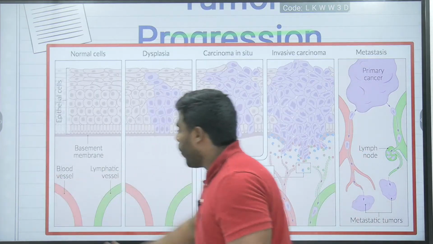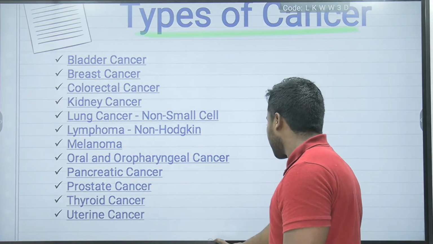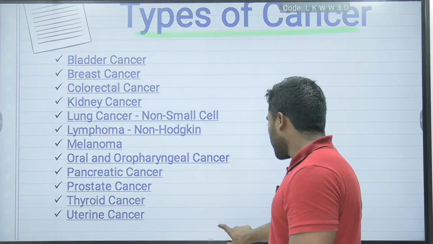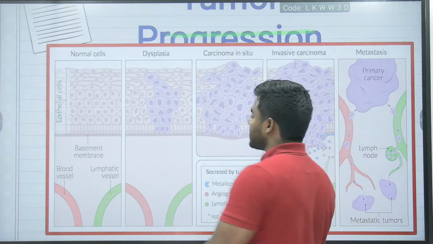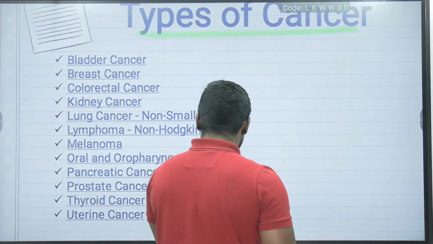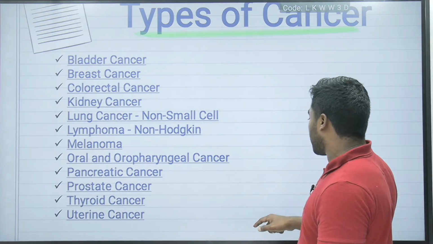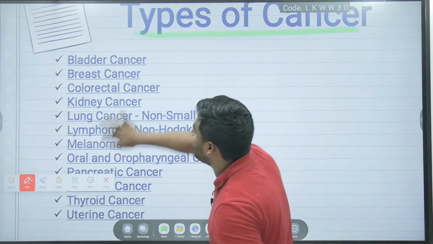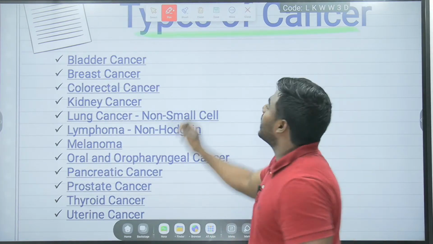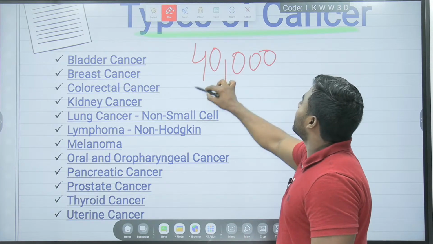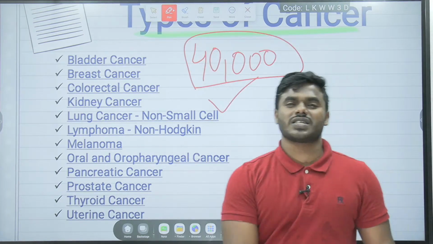Now friends, what are the various types of cancers actually? Friends, according to you, how many types of cancers are there? Please keep it in your mind. You all will think that there are 100 to 200 different types of cancers. Keep it in your mind, friends, there are more than 40,000 types of cancers.